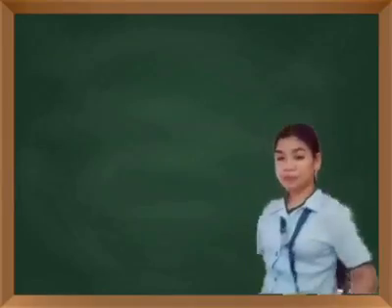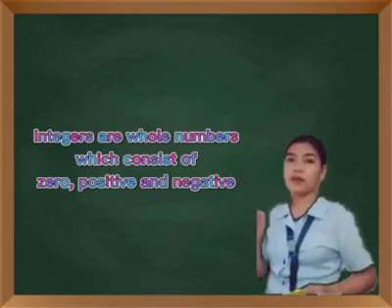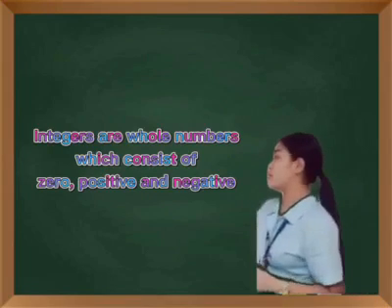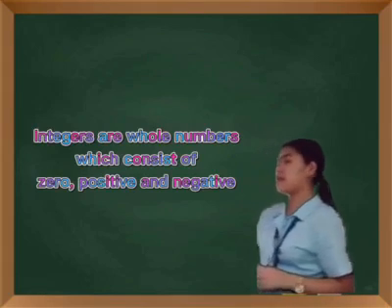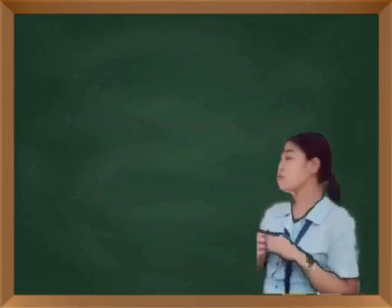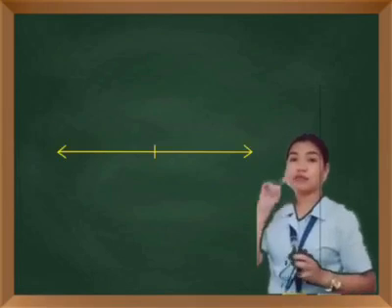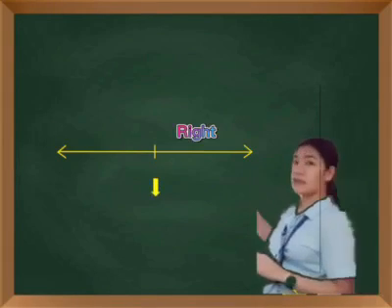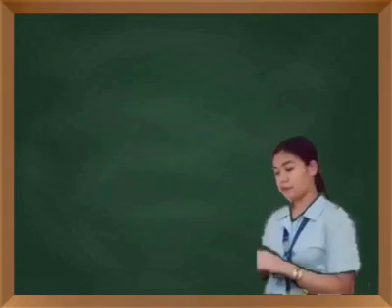Integers are whole numbers which consist of 0, positive, and negative. Let us take a look at the number line, which is divided into two parts, the right and left, by the number 0.